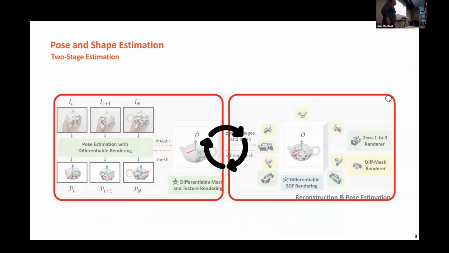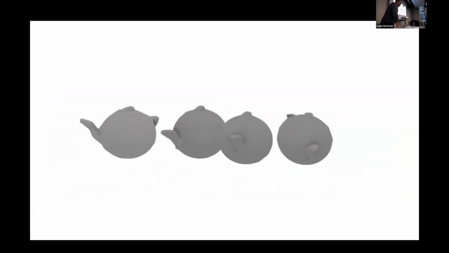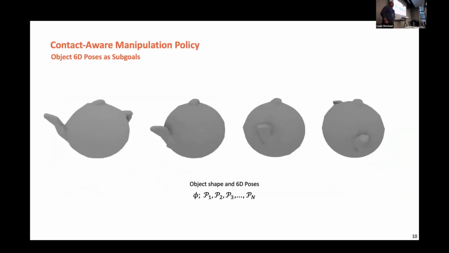So I really like this because this works in a self-supervised manner. We're able to reconstruct or estimate or track what would happen in the online views. Once it's there, we assume that we should have a detailed shape and also estimated poses. So now everything will be loaded into the simulation since we already have the shapes.